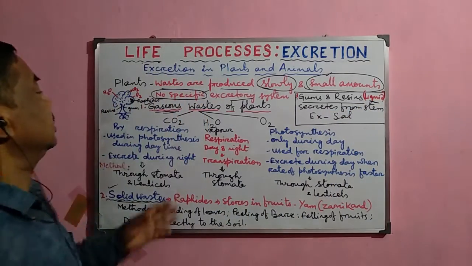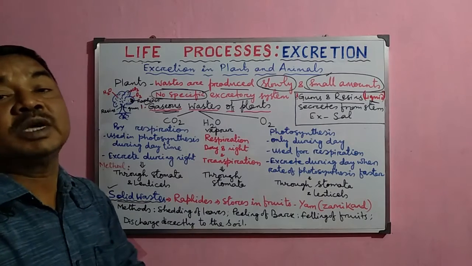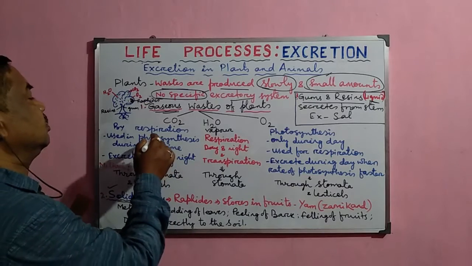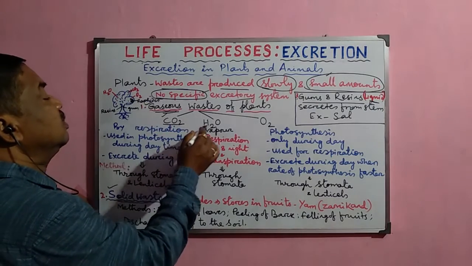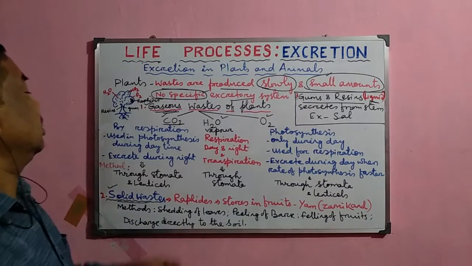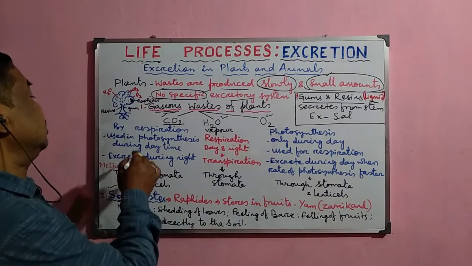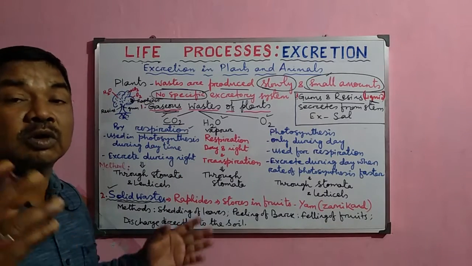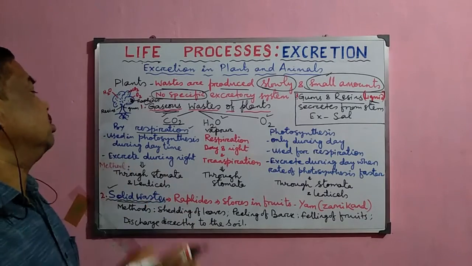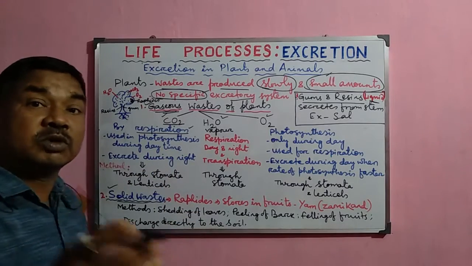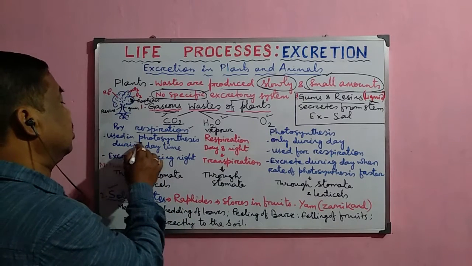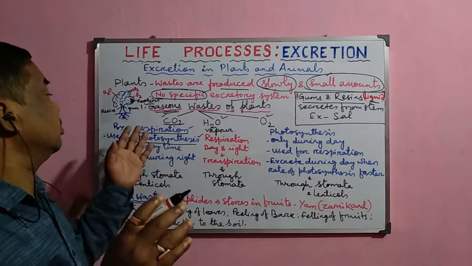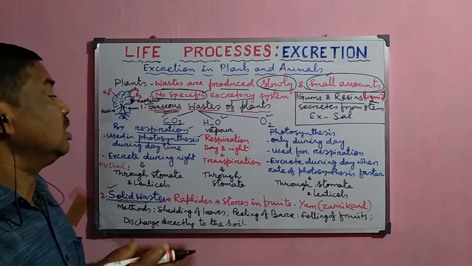Now first of all, I shall discuss the gaseous wastes produced in case of plants. What are the important gaseous wastes? The gaseous wastes are carbon dioxide, water vapor and oxygen. Now carbon dioxide is produced during the respiration process, and respiration, as you know, is always going on during day as well as during night. But whatever carbon dioxide is produced during daytime is utilized for photosynthesis. So that is why during daytime that carbon dioxide is not discharged to the outside.